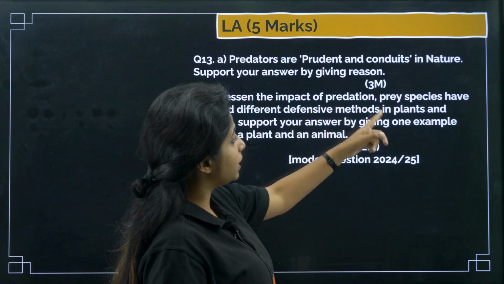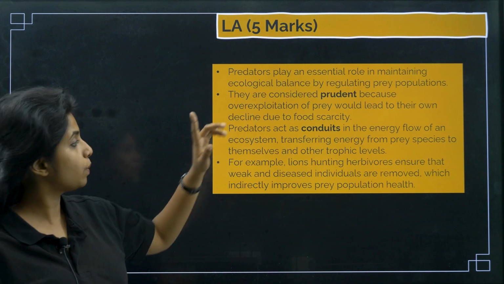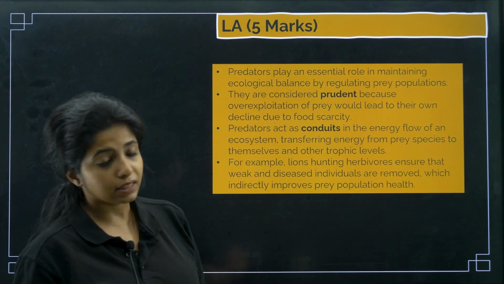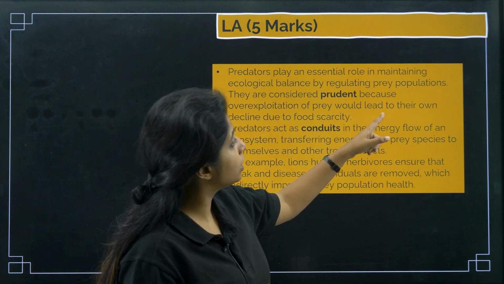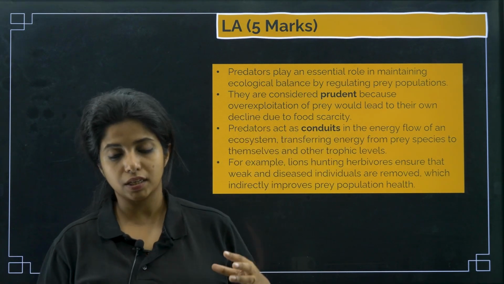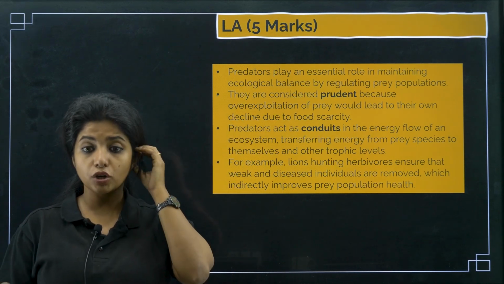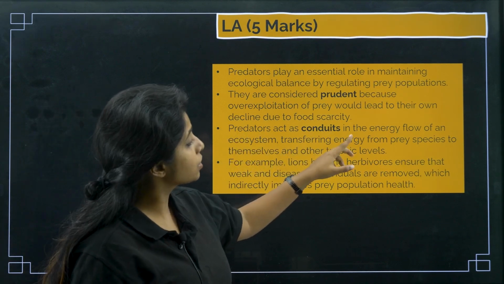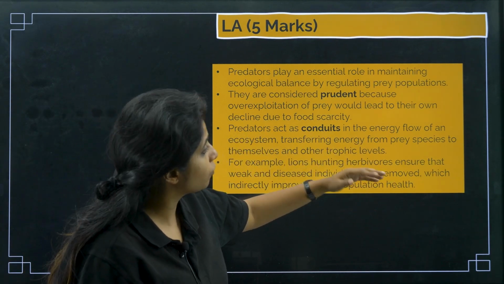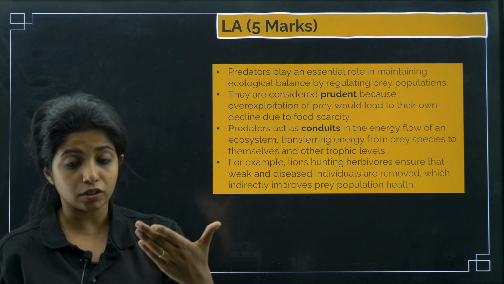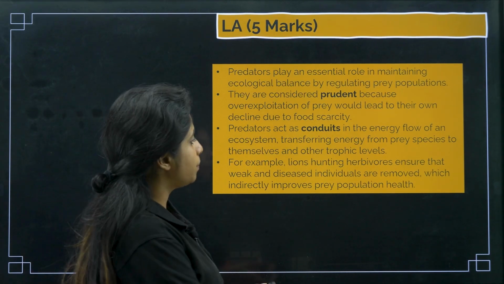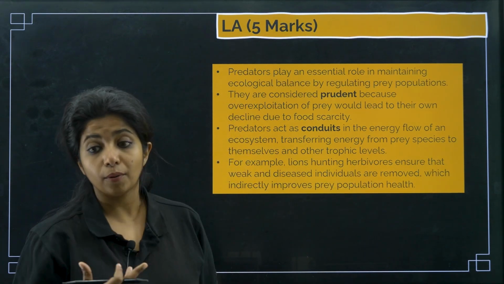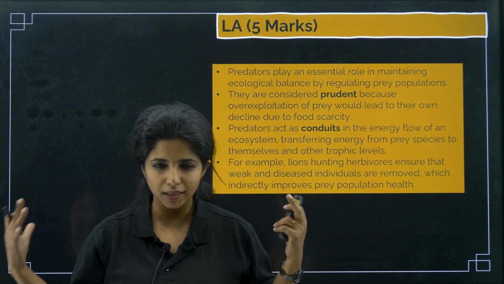Now, let's read the first part first. Predators play an essential role in maintaining the ecological balance by regulating the prey population. They are considered prudent because overexploitation of prey would lead to their own decline due to food scarcity. They are carefully eating, targeting the weaker ones. Predators act as conduits in the energy flow of an ecosystem, transferring energy from prey species to themselves and then to other trophic levels, the other organisms which are going to eat them. For example, lions hunting herbivores ensure that weak and diseased individuals are removed, which indirectly improves the prey population's health as well. There are so many things in there.